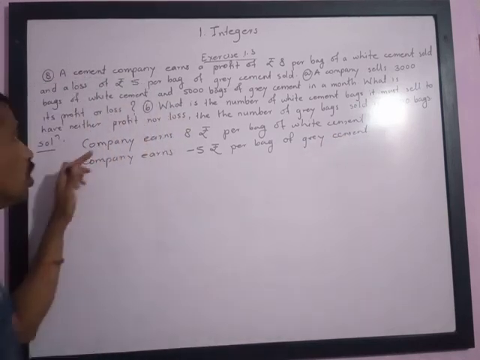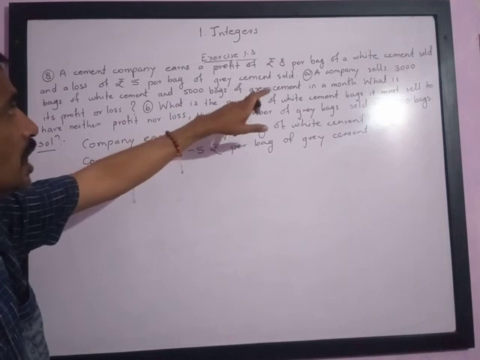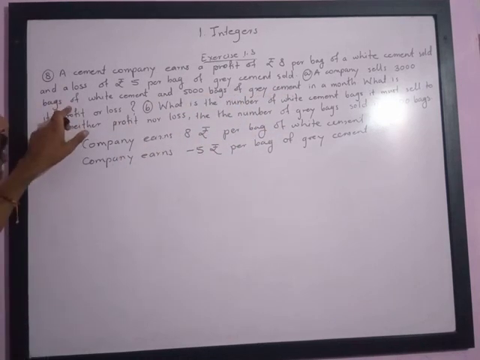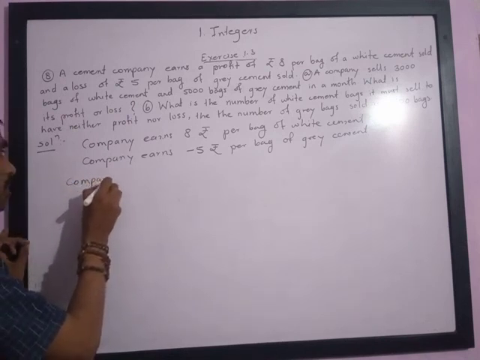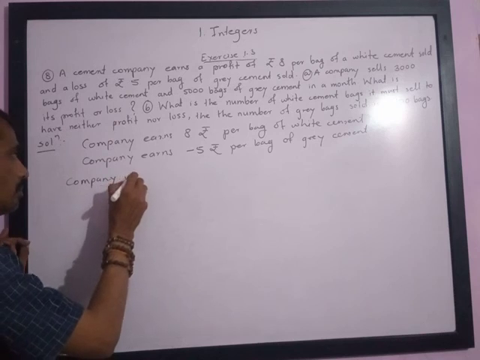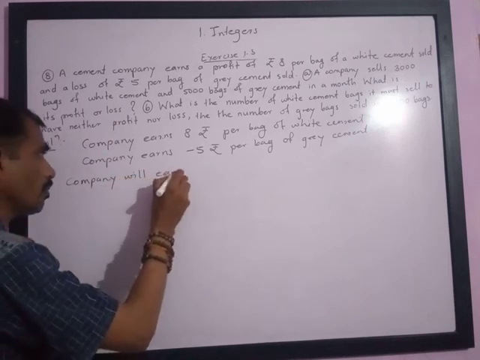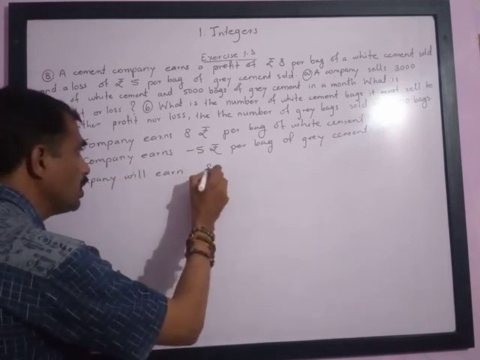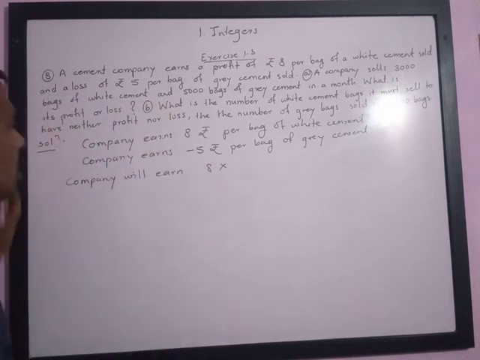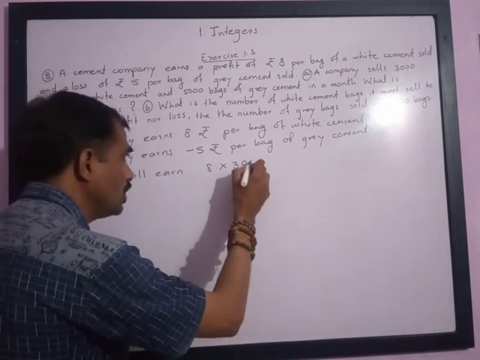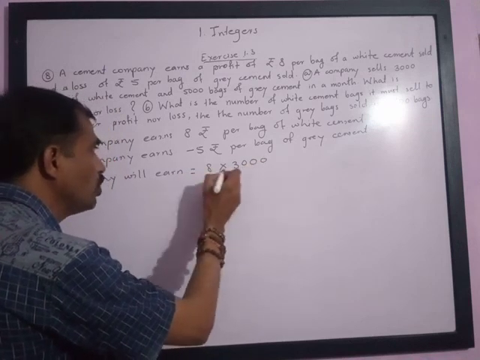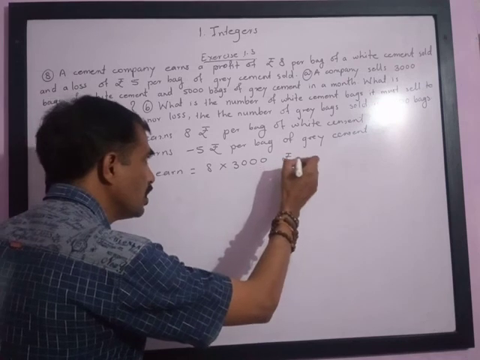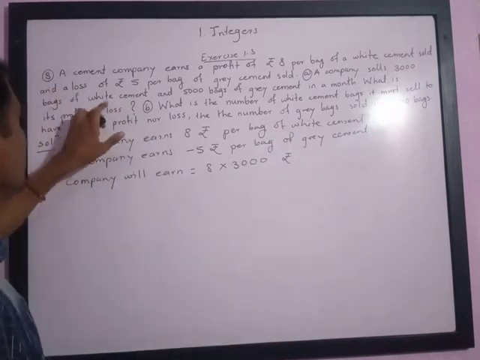Now the question is: a company sells 3000 bags of white cement. So the company will earn 8 into 3000 rupees on selling white cement.